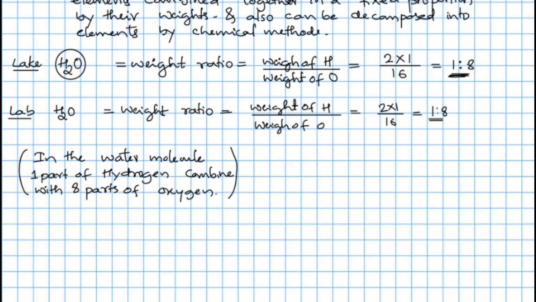Now, moreover, the properties of the compounds are altogether different from the constituent elements. When I take the example of water, H2O, it has certain properties, you know well about this, right? But hydrogen and oxygen, these two elements, have different properties. When oxygen and hydrogen combine and form water, the water does not have any of the properties of hydrogen or oxygen. So the properties of compounds are entirely different from those of the elements which combine.